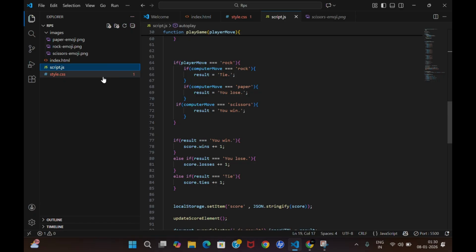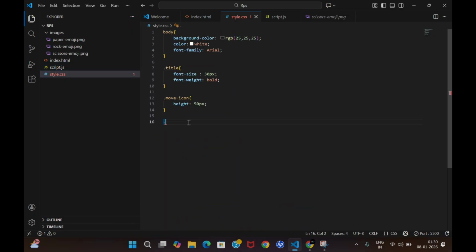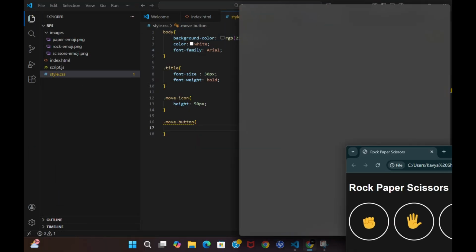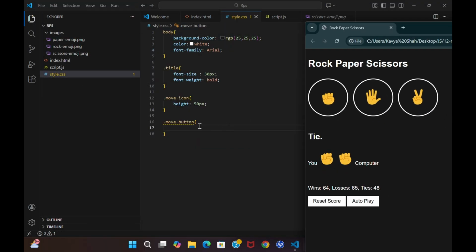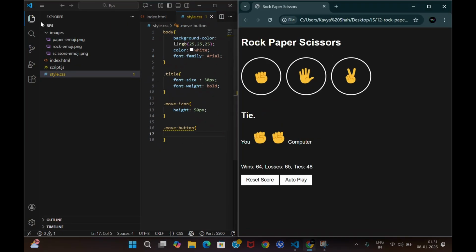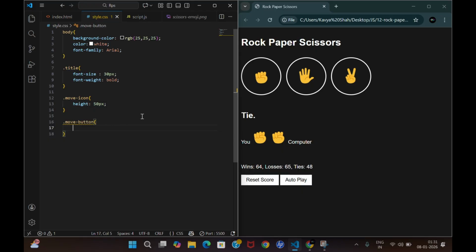Now we're going to edit it. So what we're going to do is move button, right? And in move button, again, we just have to do the same thing. First of all, we know that in move button we want this black background. So how would you get that background, right? Let me just keep it over here. How would you get this black background over here, just like in the back?